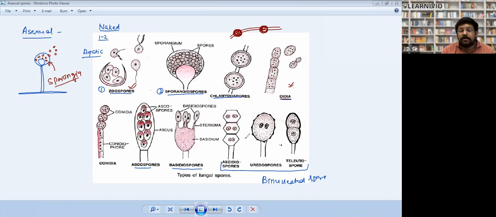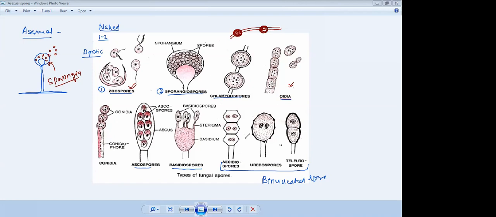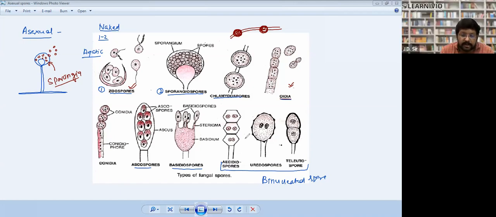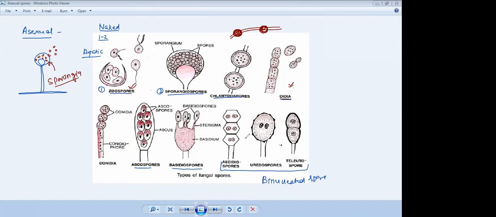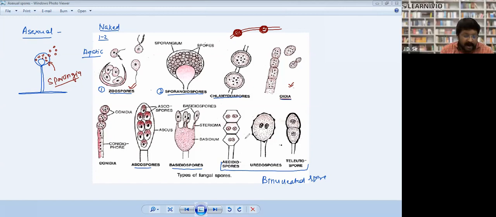They are formed under the condition of excess water, sugar, and certain salt.